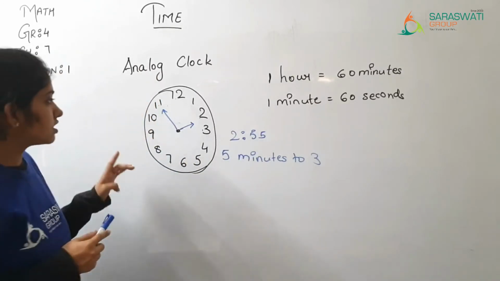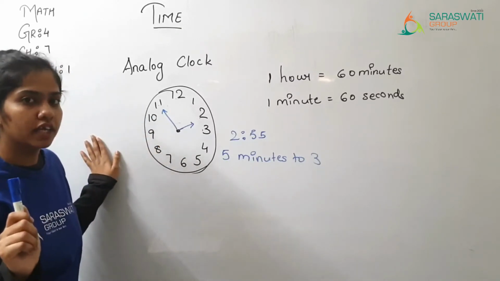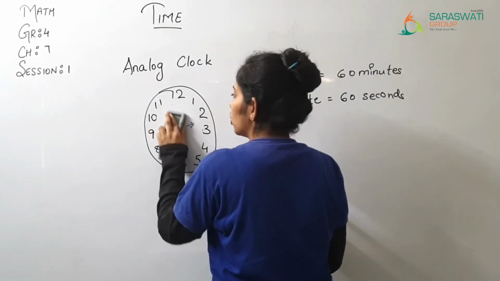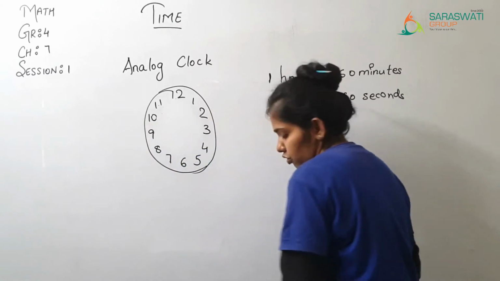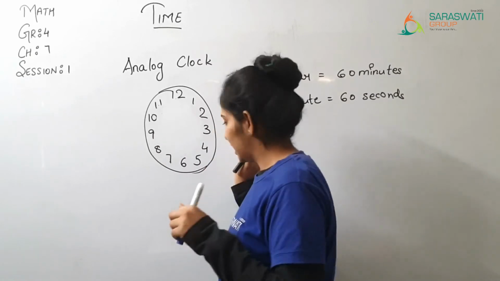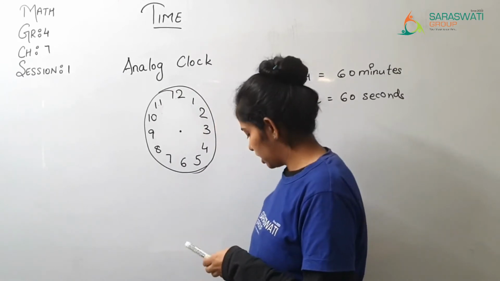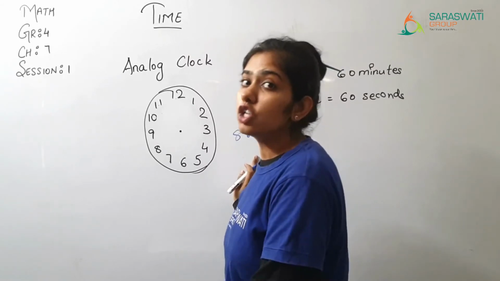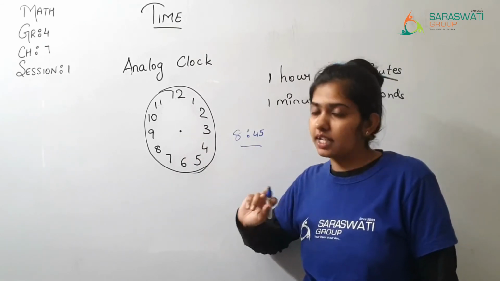Or when you are showing the time period between, that is 9:45, and at that time the small hand, when you show any time duration. Look over here, I am saying something important to you all, that when you are showing the time duration of 45 minutes or 55, whatever the minutes, at that time, now for example I have to show the time 8:45. I have to show 8:45. So when you are going to show the time 8:45, at that time the small hand exactly